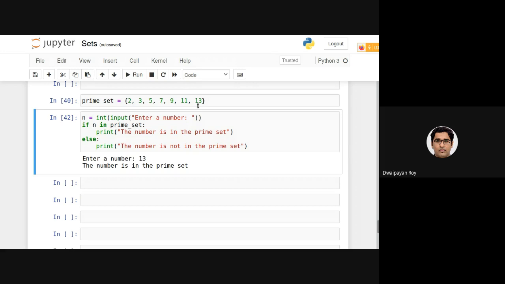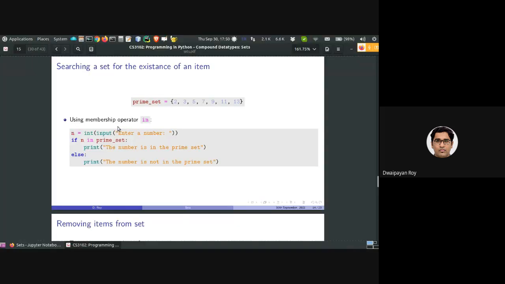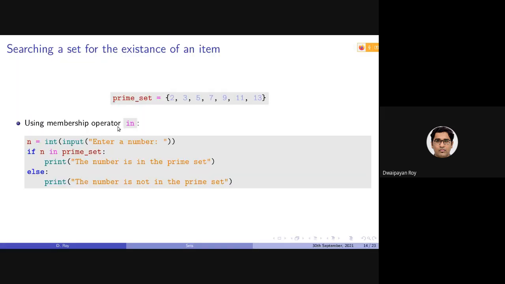But for a set, it will directly use that hash function to locate the location in which it is present. And if it is not present, it will just return false, and we can simply understand that the searching item is not present. So as I said, this is the most important operation in a set.